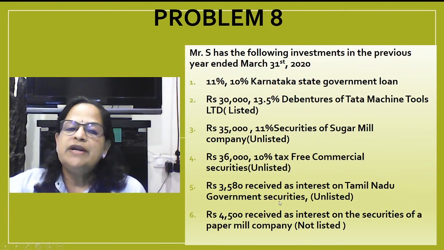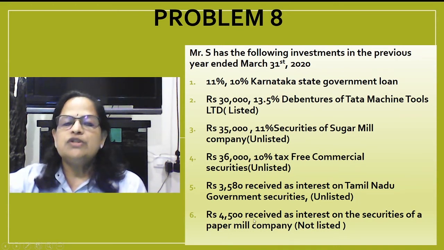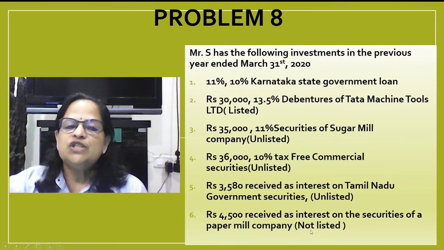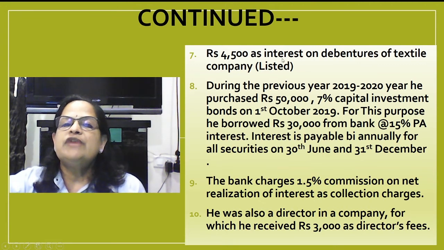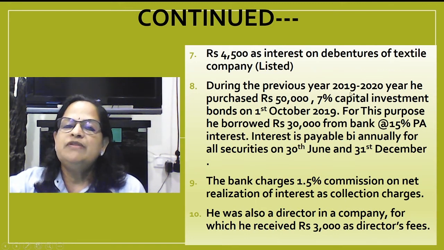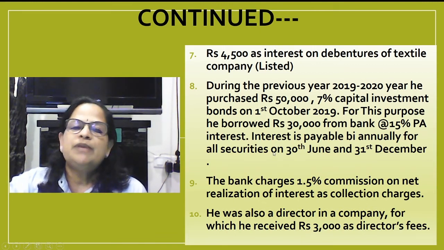Now 3,580 received as interest on Tamil Nadu government securities, unlisted. Rupees 4,500 received as interest on the securities of a paper mill company, not listed. Now rupees 4,500 as interest on debentures of textile company, listed company. Next is during the previous year 2019-20 he purchased rupees 50,000 7% capital investment bonds. This is an exempted security, on 1st October 2019. For this purpose he borrowed rupees 30,000 from bank at the rate of 15% per annum interest.